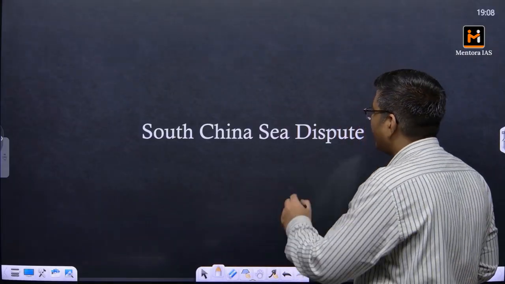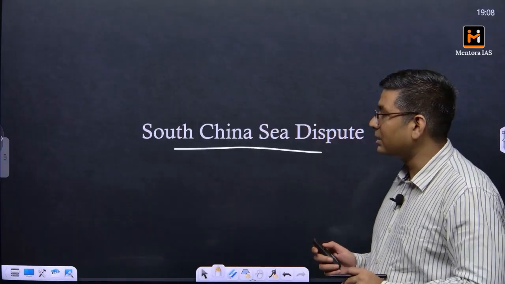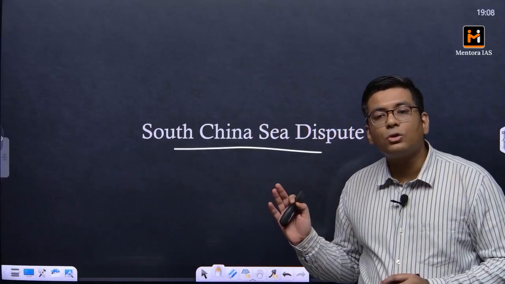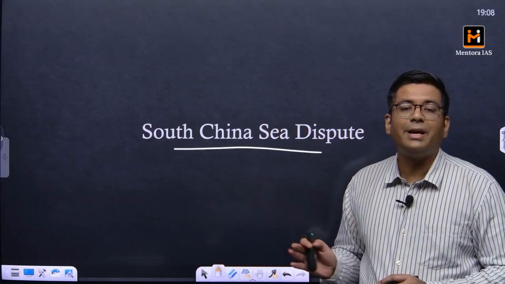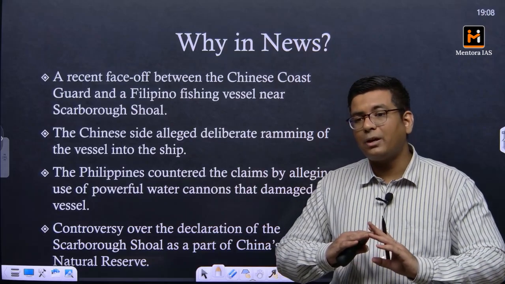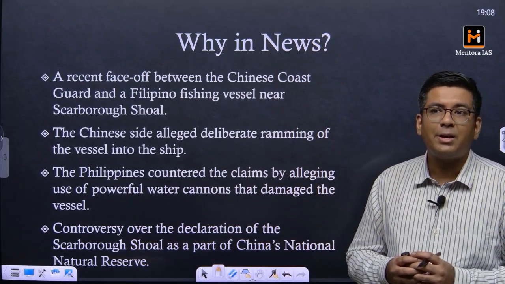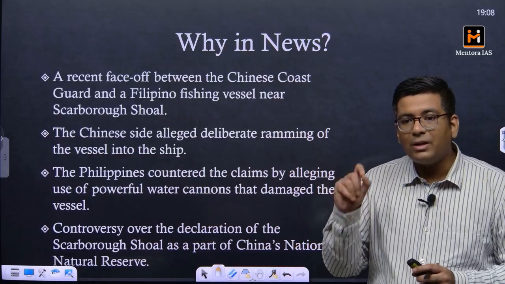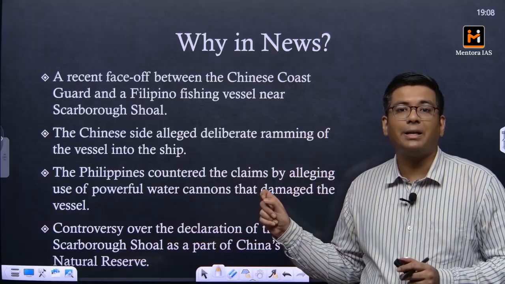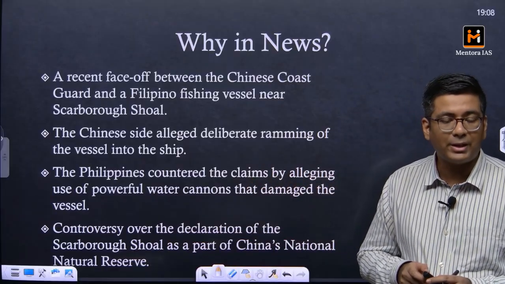Now moving on to the next part, the South China Sea dispute. This is one of the geopolitically most complicated disputes that is there in our neighborhood. The South China Sea dispute is going to be there throughout the year, with various kinds of confrontation that usually happen, and predominantly it will involve the Chinese. Subsequently, some other country is going to claim or allege harassment from the Chinese forces.